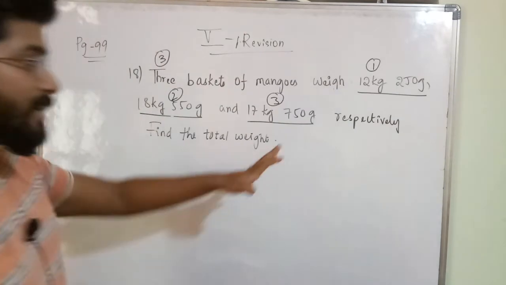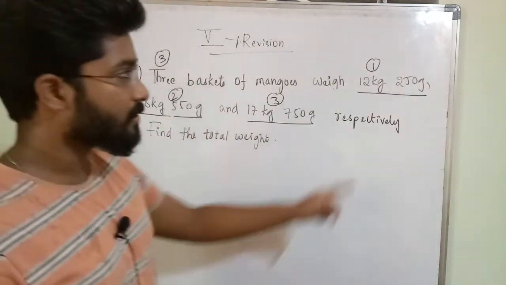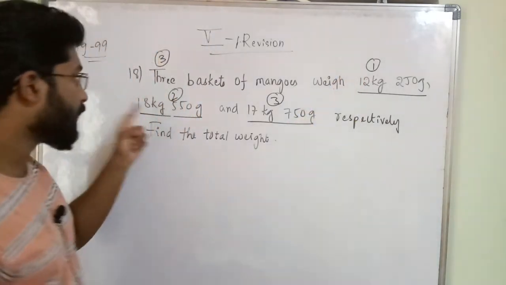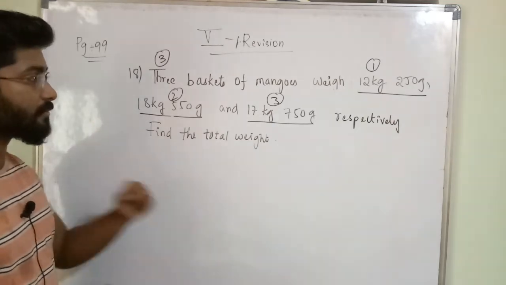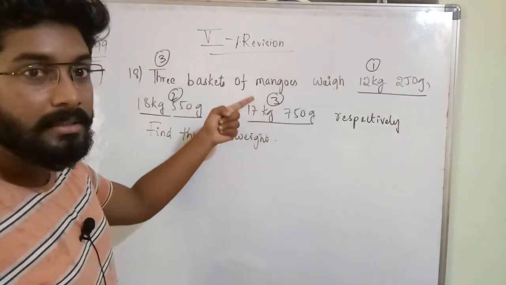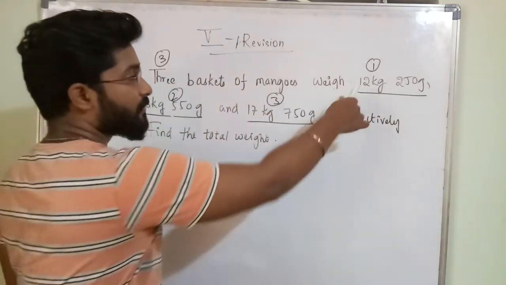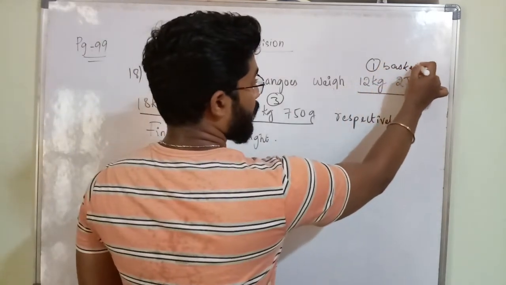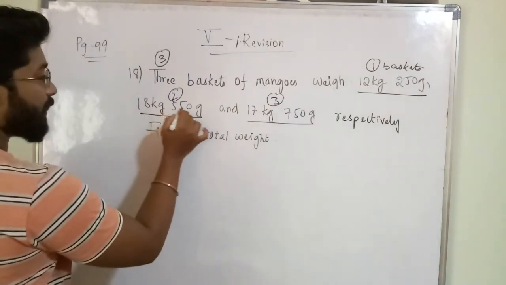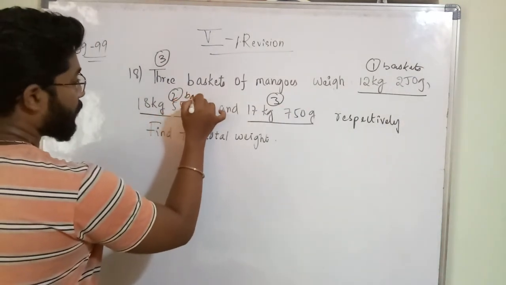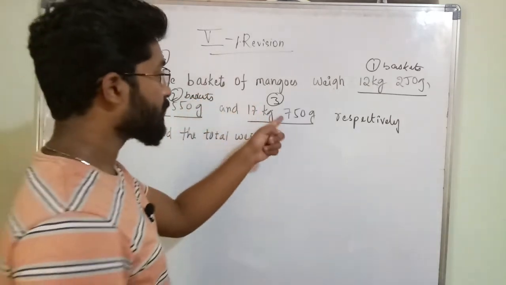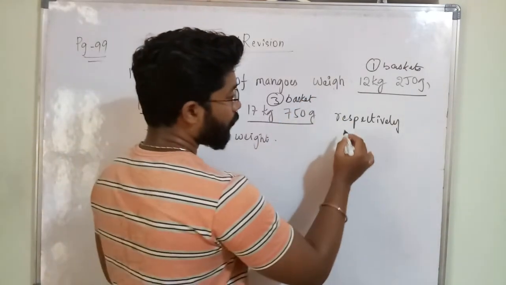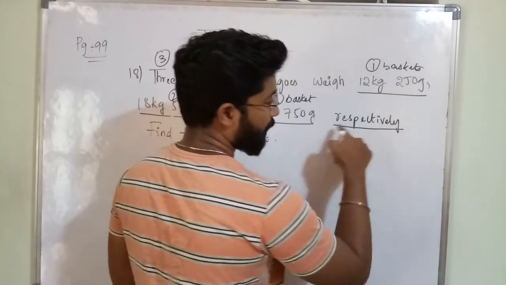I said, but if he has given respectively, when we are reading the sentence, which weight comes first? That will be the first basket's weight. Which weight comes second? That will be second basket's weight. Which weight comes third? That will be the third basket's weight. Here 12 kg 250 grams comes first. So this is the first basket's weight. Which weight comes second? 18 kg 550 grams. So this is the second basket's weight. Okay. Third basket's weight is 17 kgs 750 grams. So this order you have to follow when the word respectively is given.